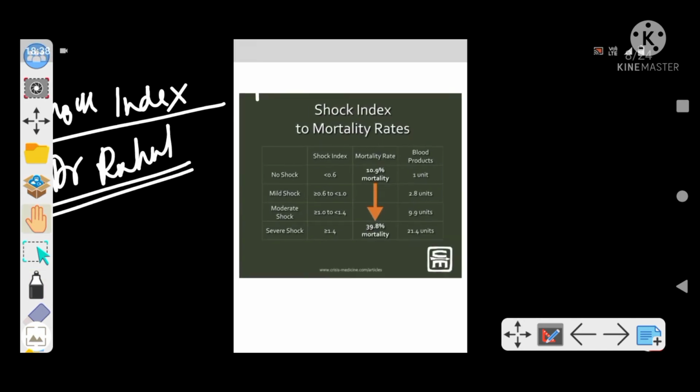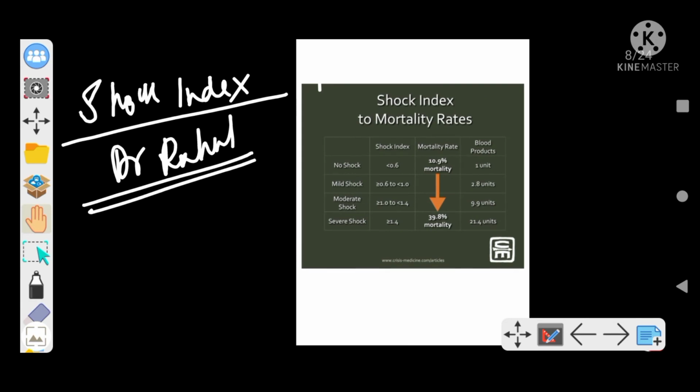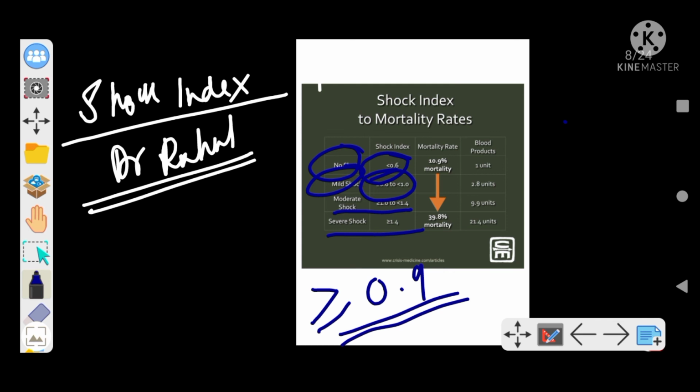Coming back to the slide, they mentioned in general the shock index to mortality rates. When there is no shock, shock index is less than 0.6. Mild shock 0.6 to 1.0, moderate shock 1 to 1.4, severe shock more than 1.4. As I already mentioned, when shock index is more than or equal to 0.9, it indicates increased mortality rate. So I think shock index is clear from this video.